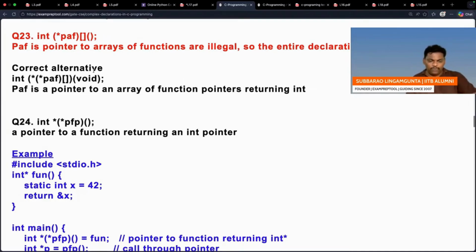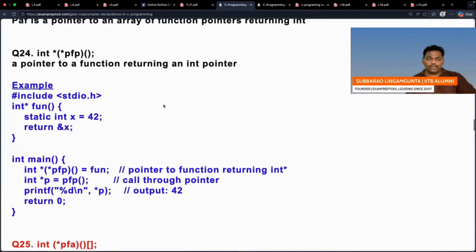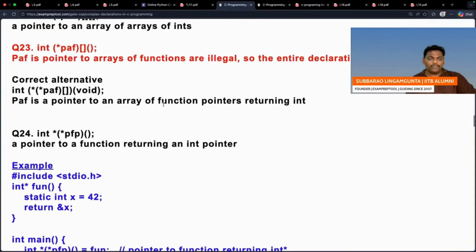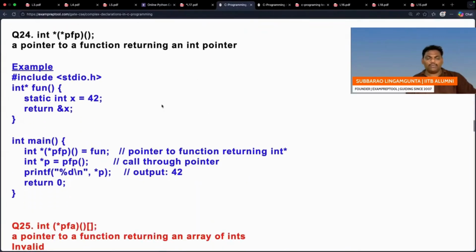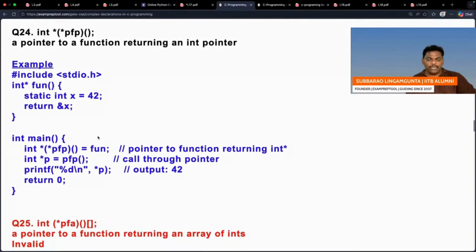Please be careful. The correct way is PAF is a pointer pointing to an array where everyone is a pointer, and that pointer points to a function which doesn't take anything and returns an integer. That is perfect. Question number 23, perfect. Please check one time. Go to question number 24. I gave an example also, you can check one time.